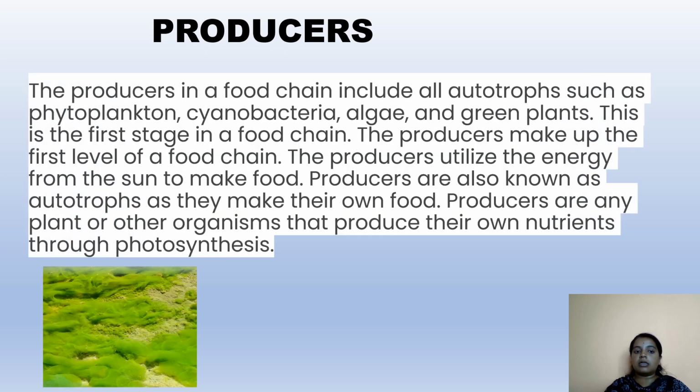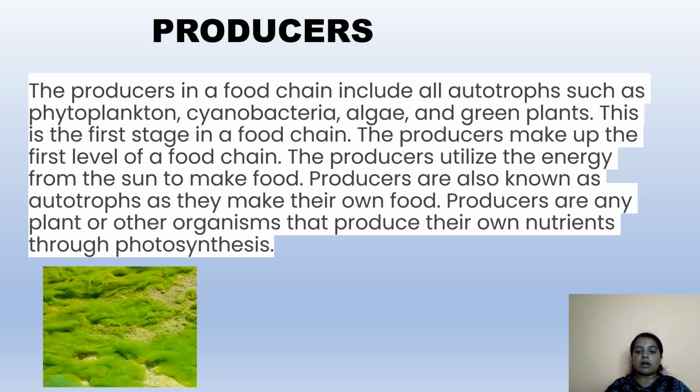Producers. The producers in a food chain include all autotrophs such as phytoplankton, cyanobacteria, algae, and green plants. This is the first stage in a food chain. The producers make up the first level of a food chain. The producers utilize the energy from the sun to make food.